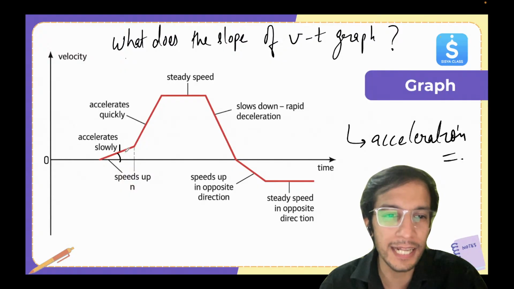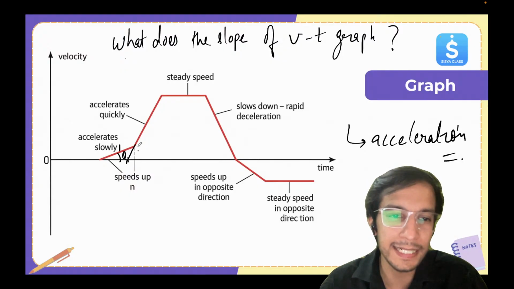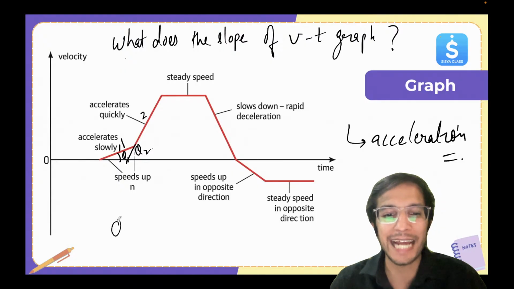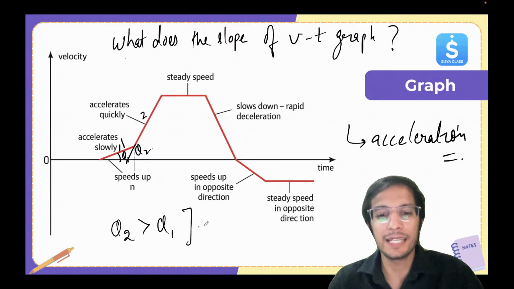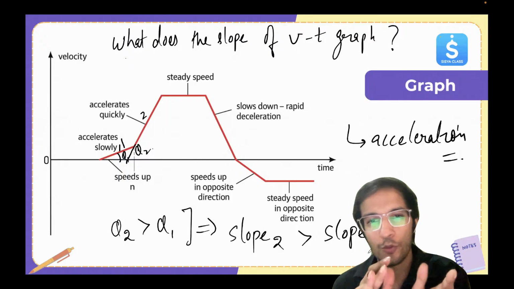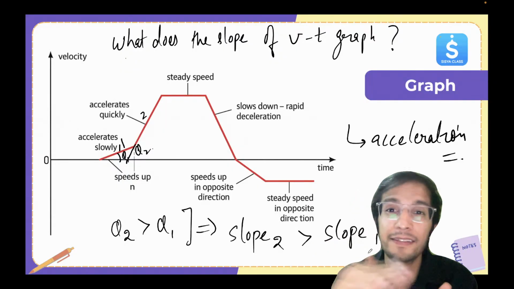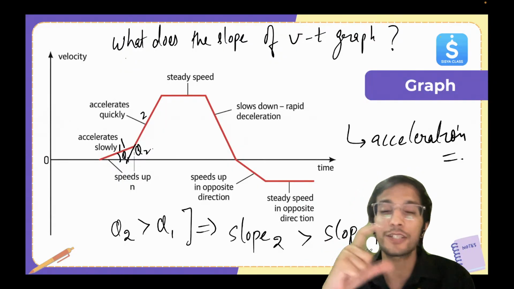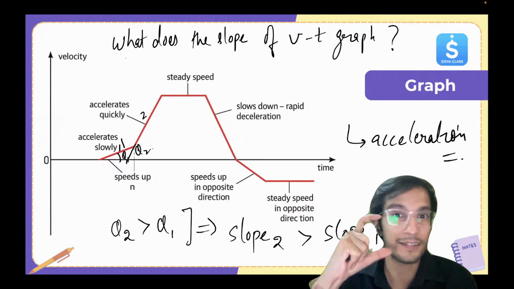Here, let's say this is theta1. Here it's becoming theta2. So here you can see if you compare part 1 and part 2, theta2 is greater than theta1. So clearly the slope of 2 is more than slope of 1. So it's more accelerating in the second part. The velocity is changing quicker in the second part.